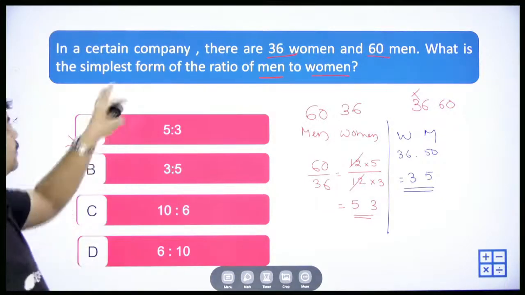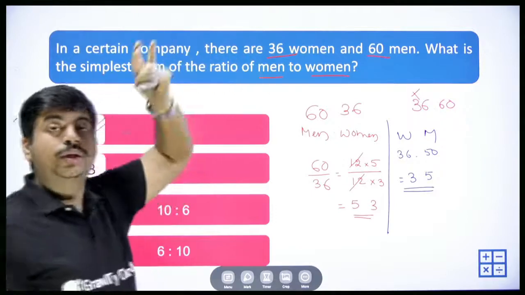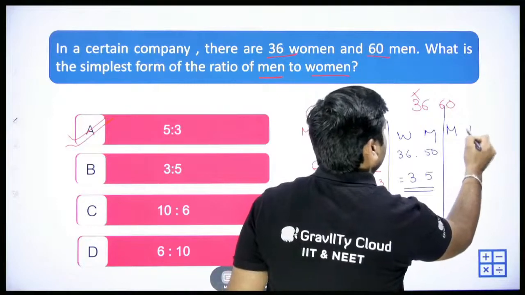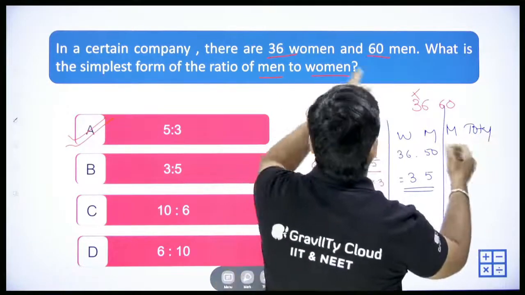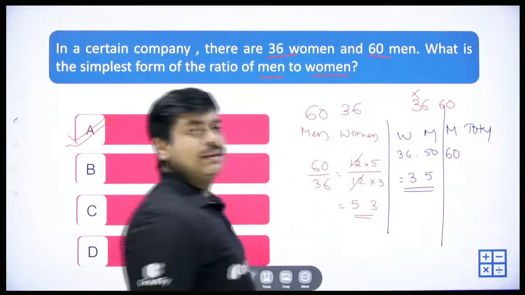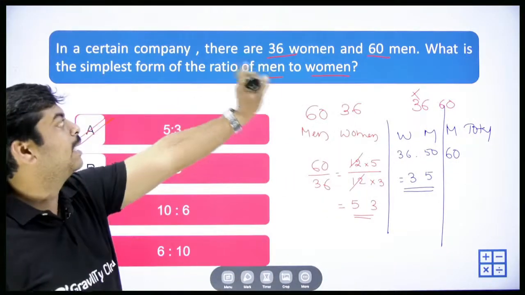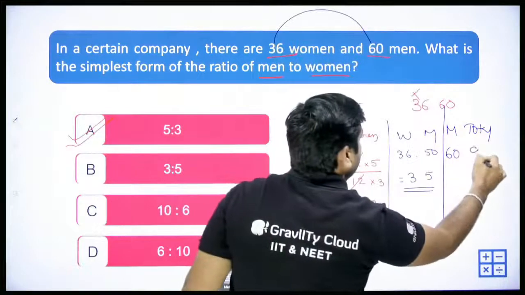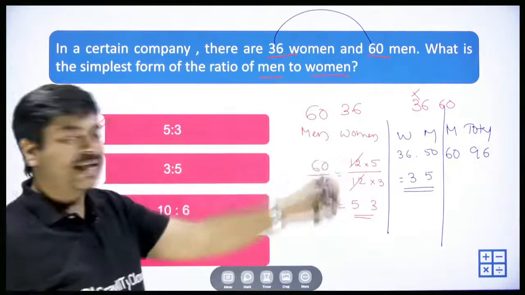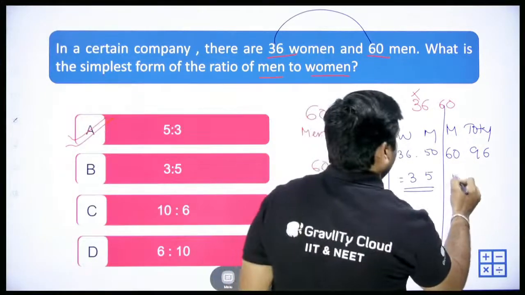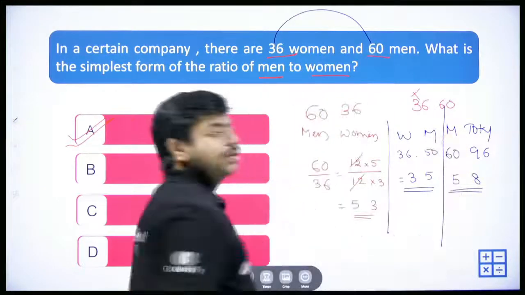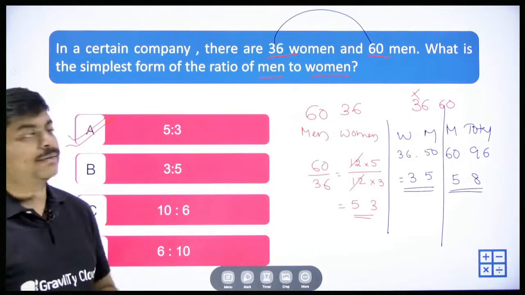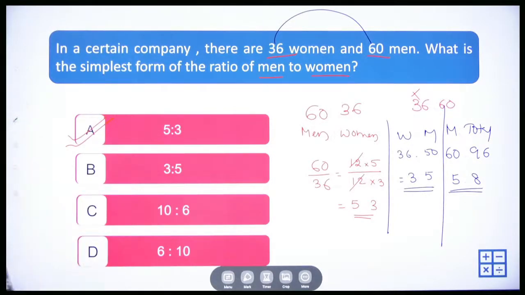Now, what is the simplest form of the ratio of men to the total company strength? I'm asking men to total company, the total strength. Men is 60, and now tell me what is the total strength. Total will be the sum of men and women. 36 plus 60, that will be 96. The sum of these two will give you 96. Okay, whatever it is, with 12 we can cancel 12 fives and 12 eights, right? So that will be 5 is to 8. So in that manner, you can try to frame different questions, and you can also try to solve different possibilities from the given question. Okay, so moving forward for the next question.